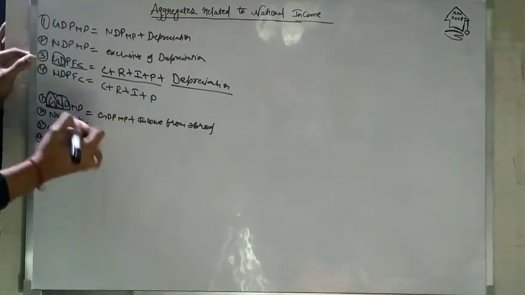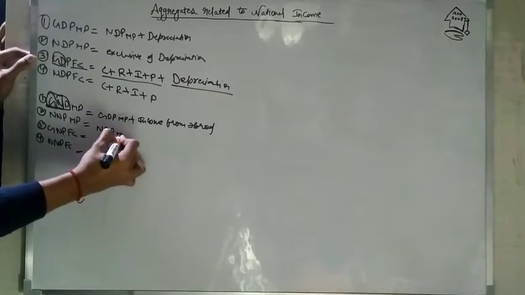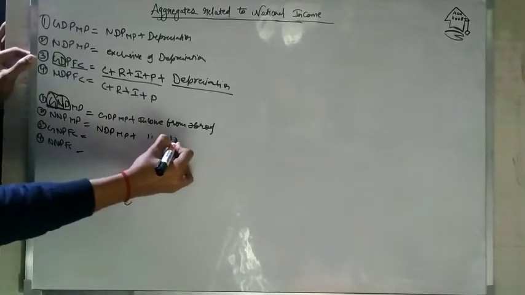Gross means you will add depreciation, but GDP is domestic product, while here it is gross national. If you talk about the whole national, then it will include the income from abroad. In the case of NNP, it will include NDP at market price plus income from abroad.